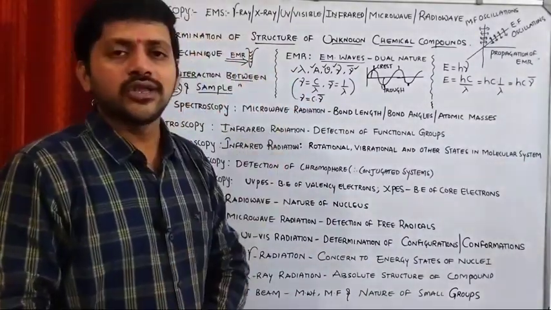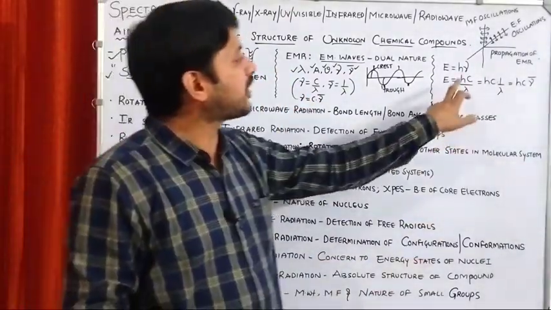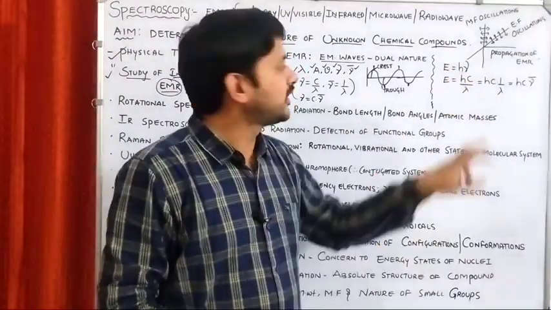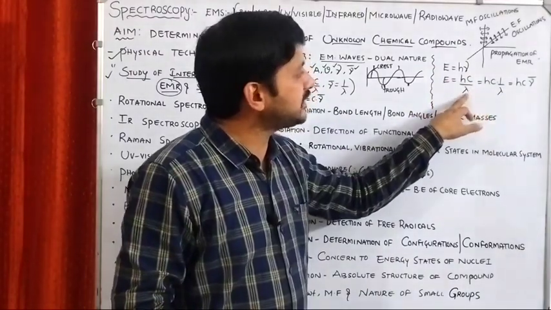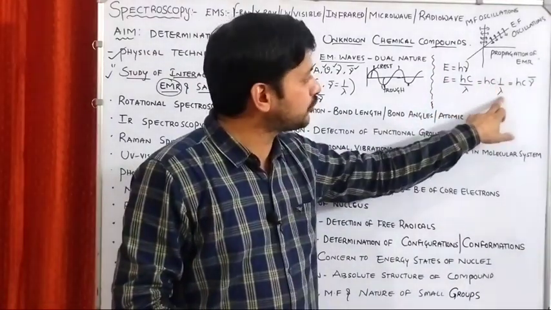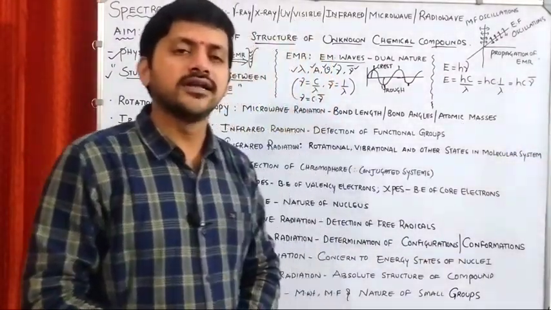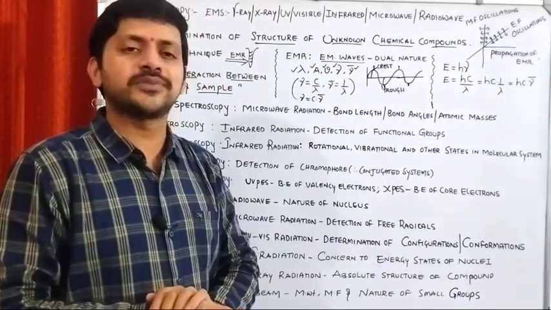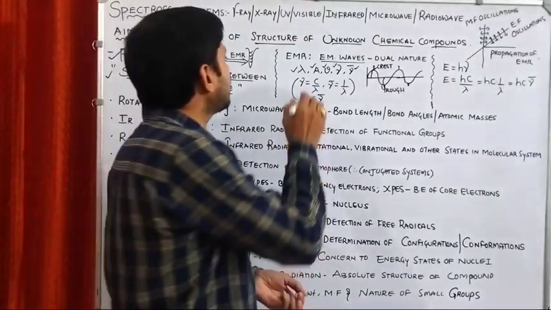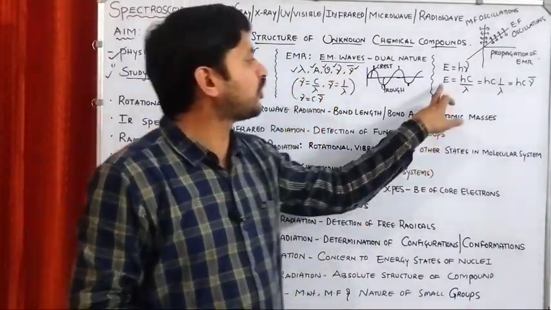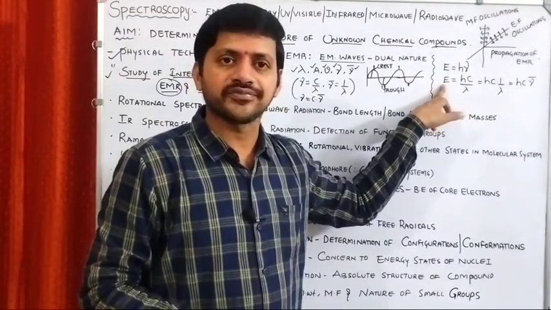If you want to calculate the energy, what is the formula according to Planck's quantum theory? E equals h nu, that is E equals hc by lambda, which is hc into 1 by lambda, which equals hc into nu bar. So what is the meaning of this equation? Whenever you know any one of these components, we can calculate the energy.